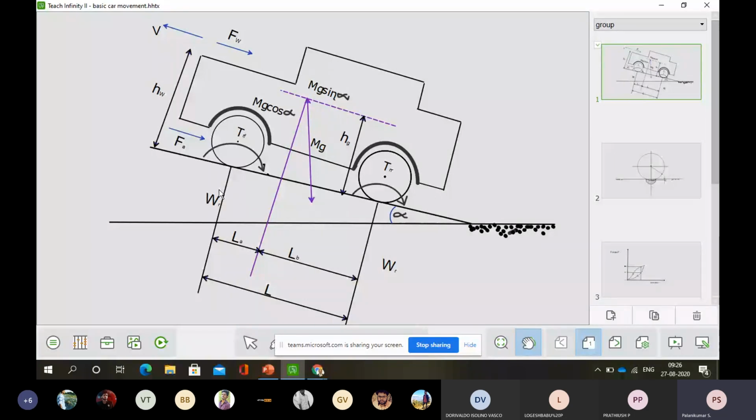Okay, if you know the distance between the center point of the front wheel and the rear wheel, if it is L, then automatically the line of mg cos alpha divides this length into LA and LB. Usually this plays a very important role in the tractive effort. I will explain. So if possible, you can take the second diagram.